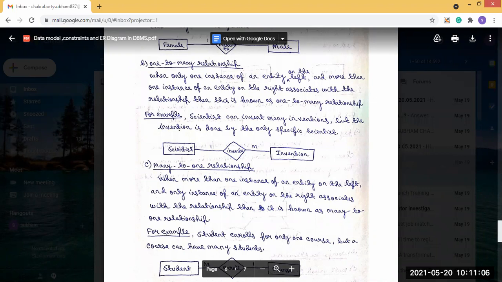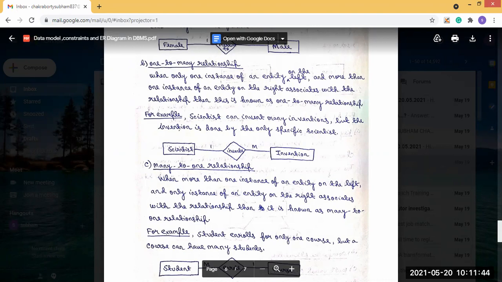So when you draw the ER diagram, you should keep this concept in mind. This is the trick I am saying. Suppose some paragraph is given in a question, and from there you have to make the ER diagram. Then what will you do?